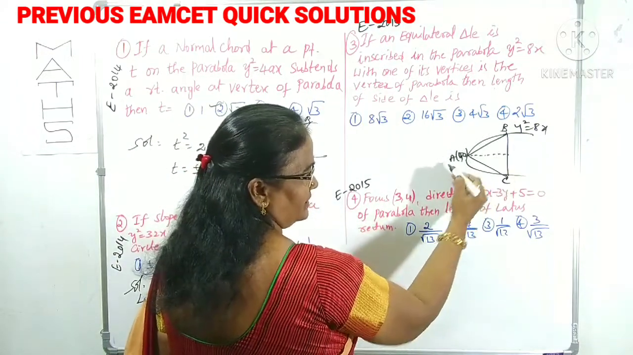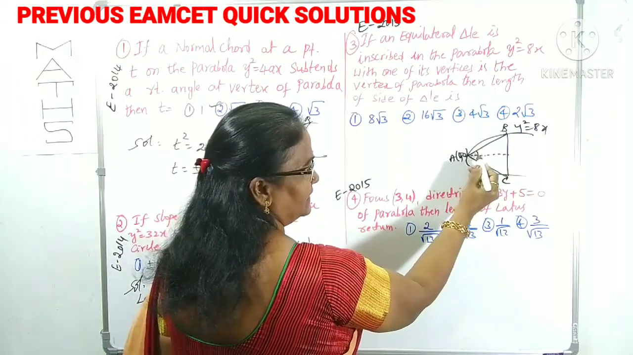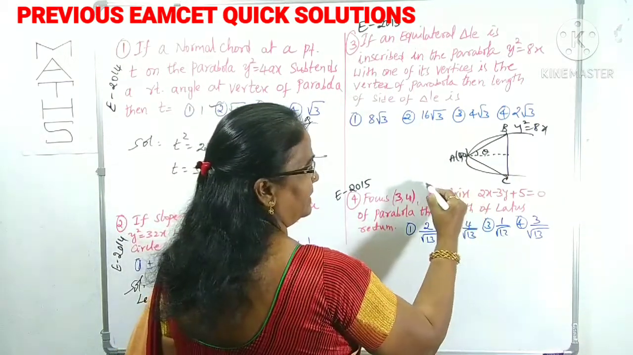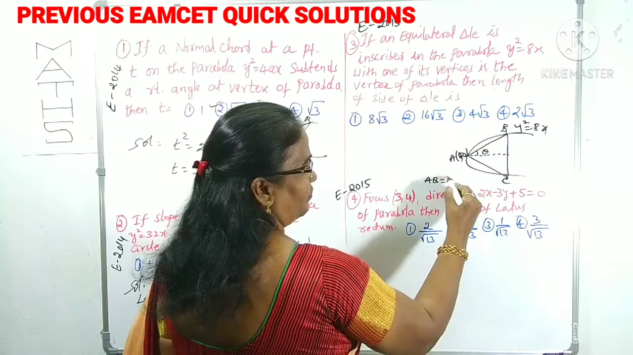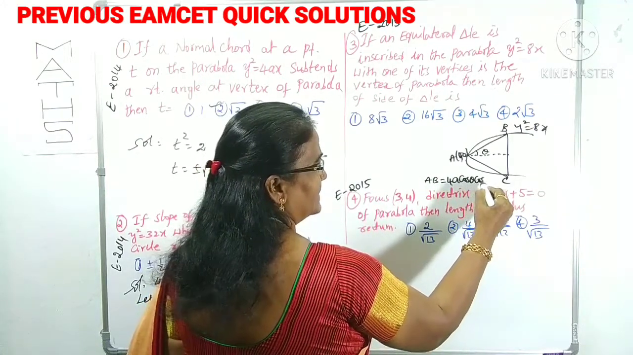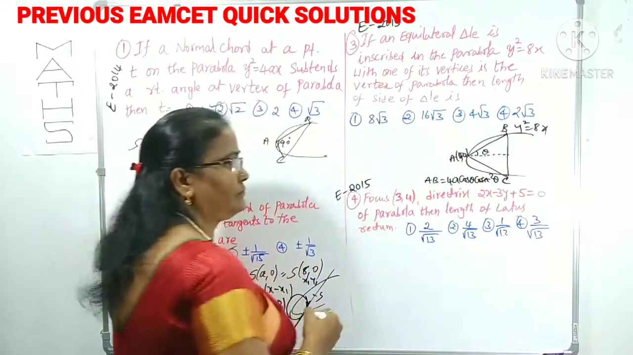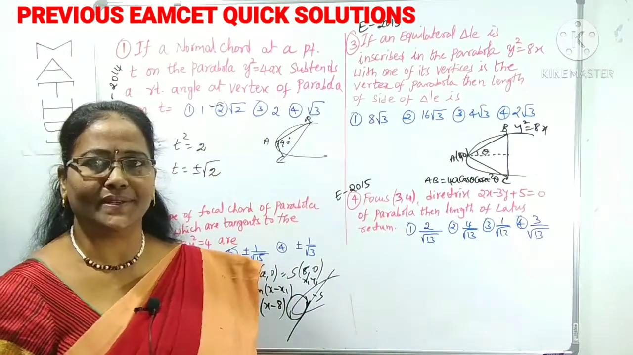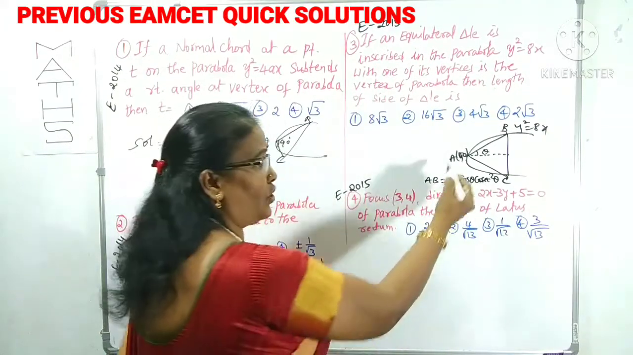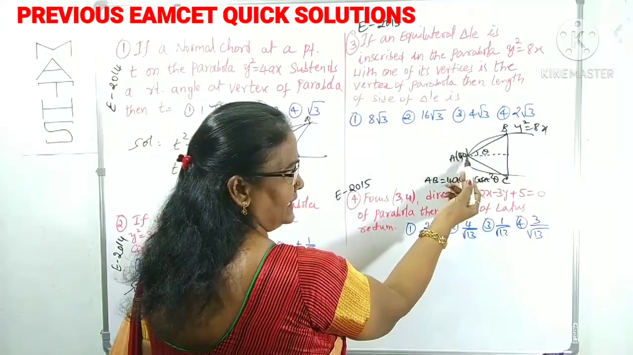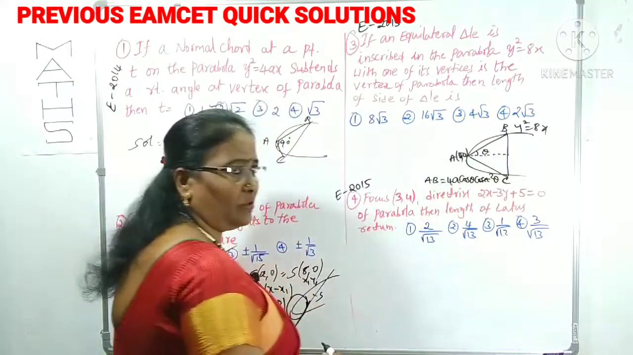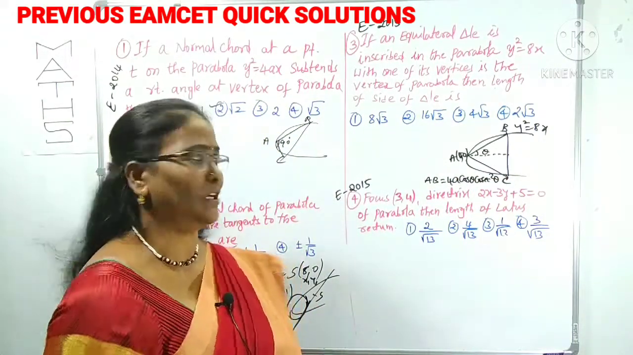If the chord, say AB, makes an angle theta at the vertex of the parabola, the length of the chord AB is 4a cos theta into cosec square theta. We can use this to find the length of a chord which makes an angle theta at the vertex with the axis of the parabola.